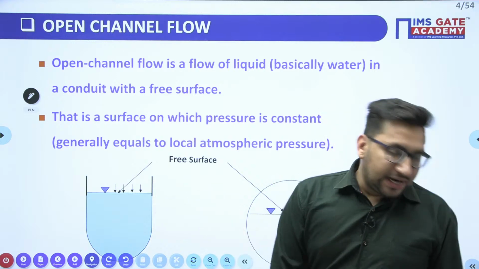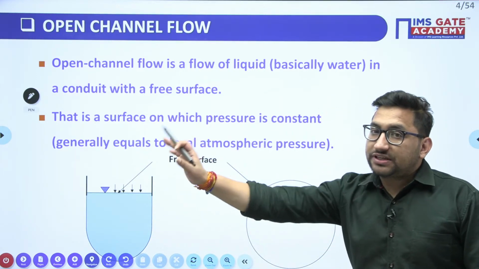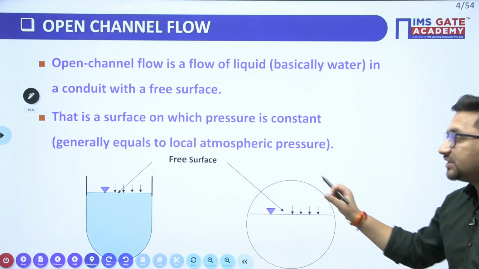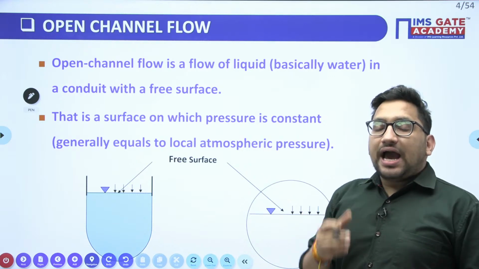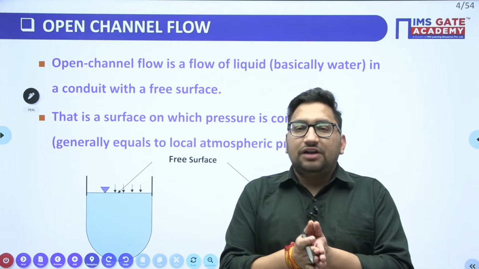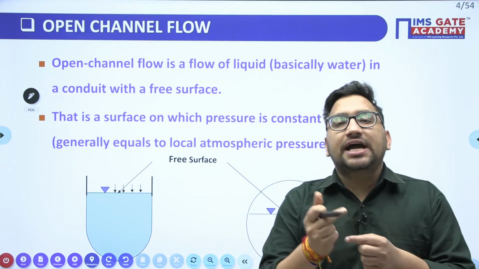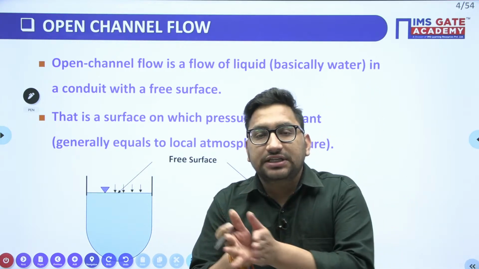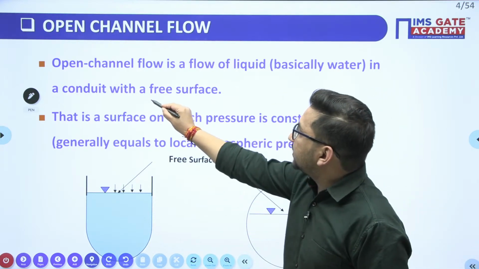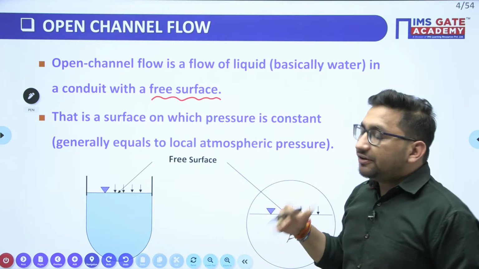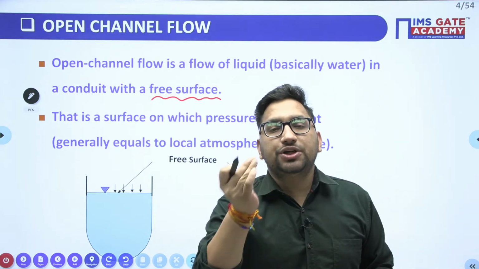Now try to see this figure. This is the example of our first case. This is the example of our second case. Both are open channels. How can we say that any particular channel is an open channel? If any liquid is flowing through a channel with a free surface, that channel we call an open channel. So the keyword here is free surface. If any channel has a free surface, you will say it is an open channel.